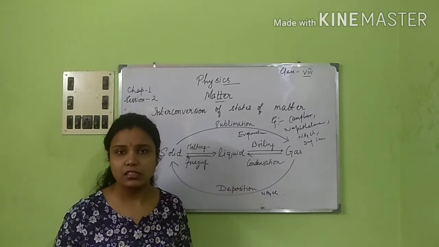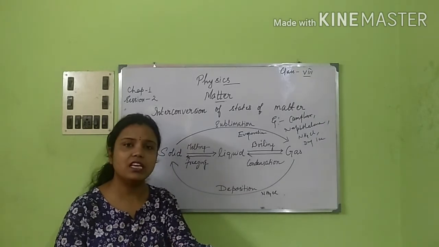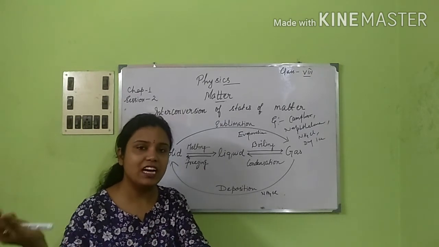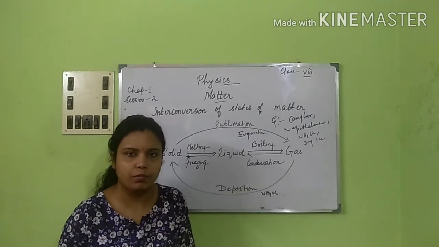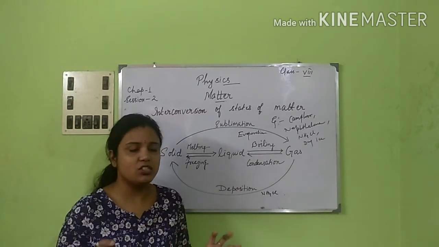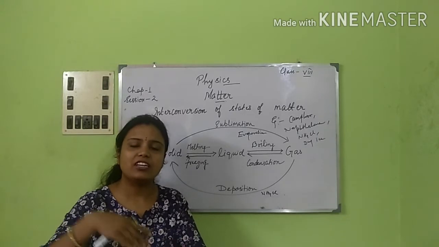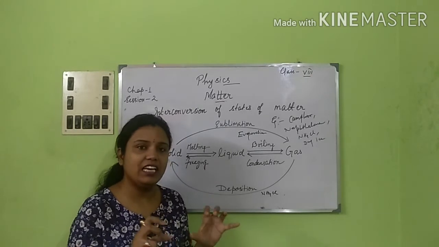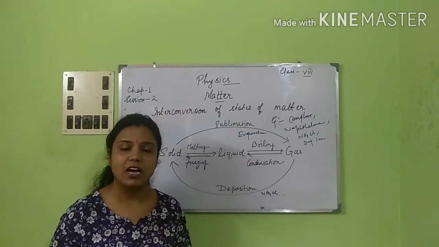Obviously from the environment, right? Because the sweat is on top of the skin. Already we can see the sweat on the skin. So that will get converted to gaseous form within some fraction of a second or fraction of a minute maybe. It is going to collect that heat from the surroundings because it is already very hot. As it collects the heat from the surroundings, it transforms itself to gas. And what happens is, as it is collecting the heat from the surroundings, that part becomes cooler with respect to the other places.